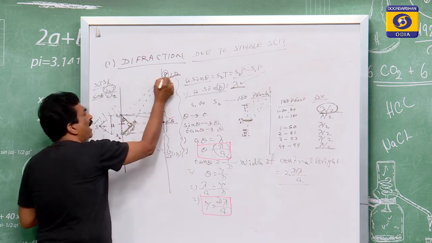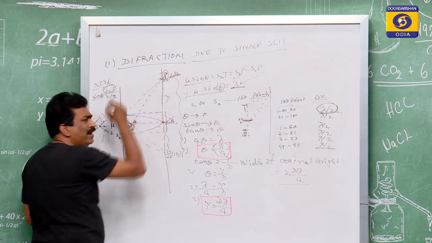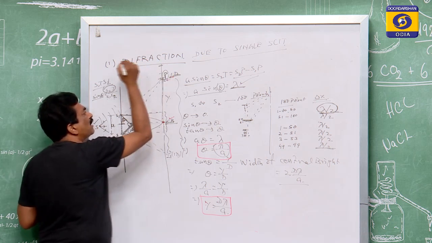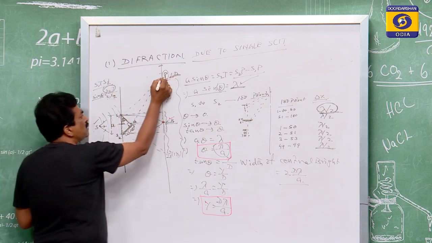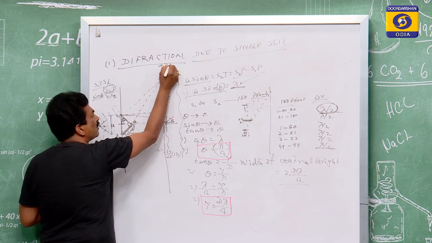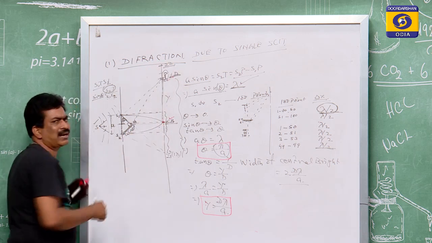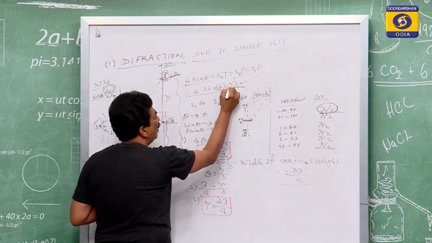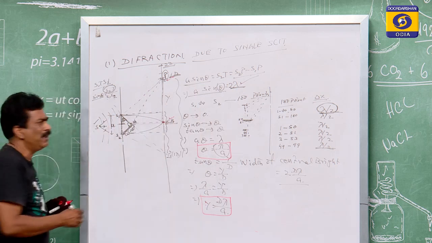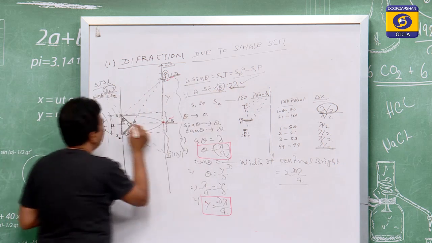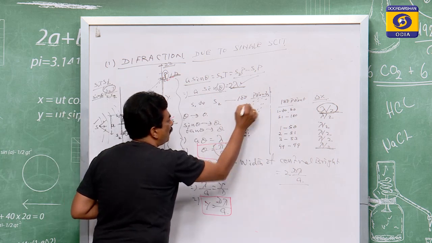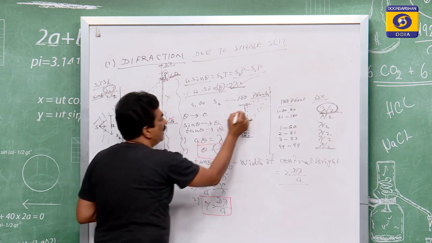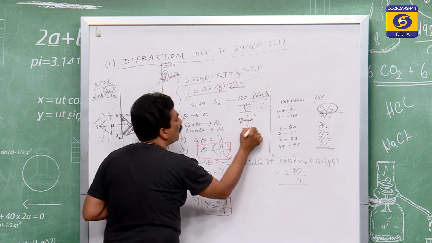If this is the first dark point, next will be the bright one, because this is one type of interference. Next you will have another dark. If this is the first dark and this is the second dark, where will the second dark be formed? For the second dark one, a sin theta will be 2 lambda. So if it is 2 lambda, let us now divide from the first to the last one, which we have taken as 100 points, into 4 parts.